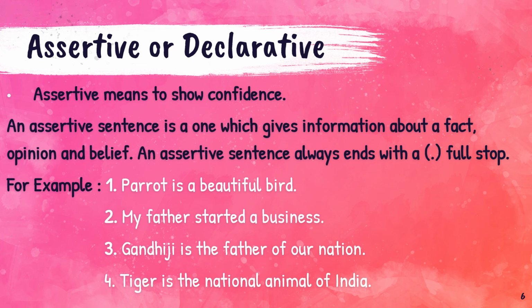Assertive or declarative sentences. Assertive means to show confidence, to show that you believe in it. Assertive sentences are those in which one gives information about a fact, an opinion, or a belief. An assertive sentence always ends with a full stop. For example, parrot is a beautiful bird. My father started a business. Gandhiji is the father of our nation. Tiger is the national animal of India.